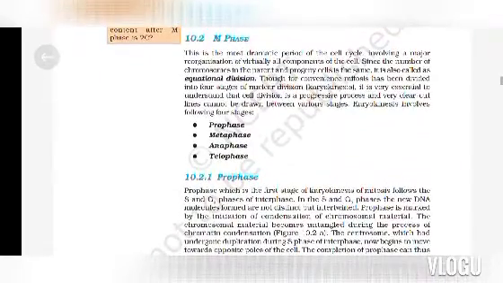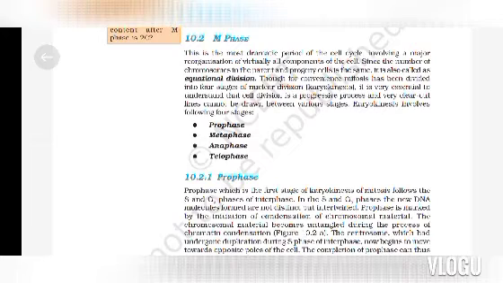Topic: M phase. This is the most dramatic period of the cell cycle, involving a major reorganization of virtually all components of the cell. Since the number of chromosomes in the parent and progeny cells is the same, it is also called equational division.